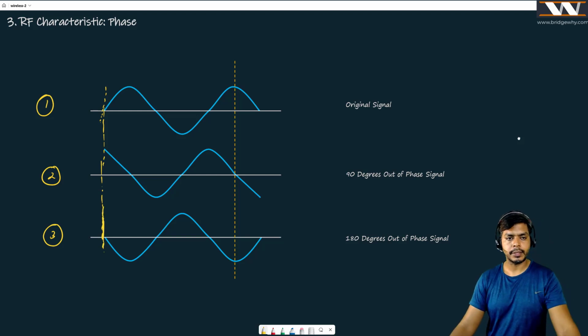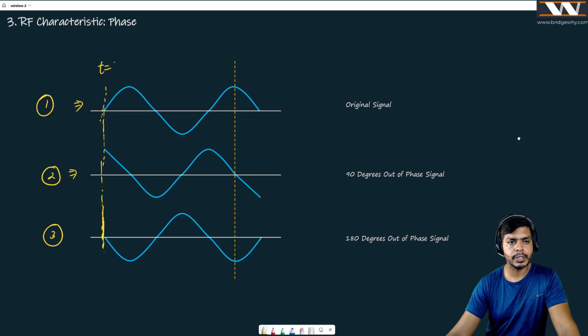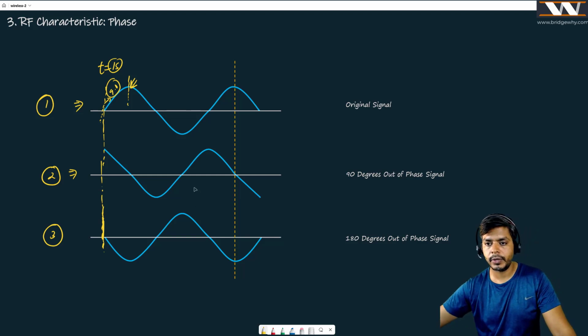Now, if you see signal number 1 and signal number 2, there is a difference. They are both starting at t is equal to 1 second. But just try to understand, in the second signal, we are starting right from the top. These 90 degrees are gone. We are starting the signal and the initial 90 degrees are absolutely gone.